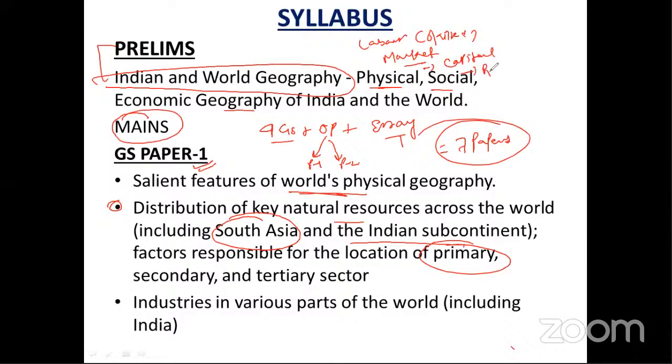Then raw materials should be very close. If you are going to set up an iron and steel industry, then raw materials like iron ore and coal should be produced very nearby, so that you are able to transport easily, produce the final products, and sell in the nearby market. So these are the factors, the reasons behind the location of these industries. That will cover the important industries of India and all over the world.